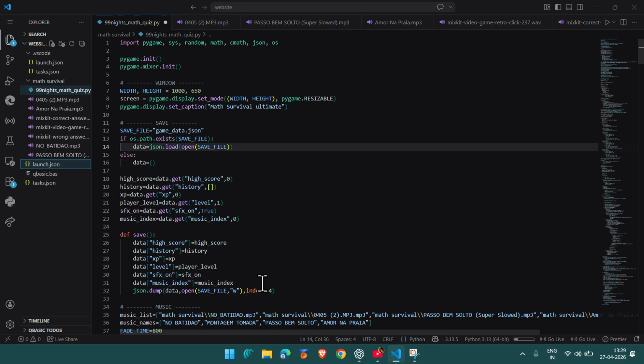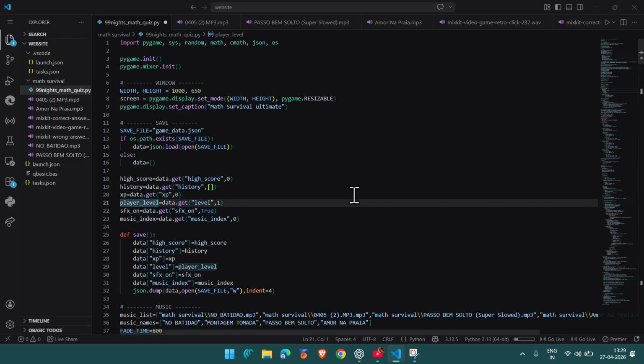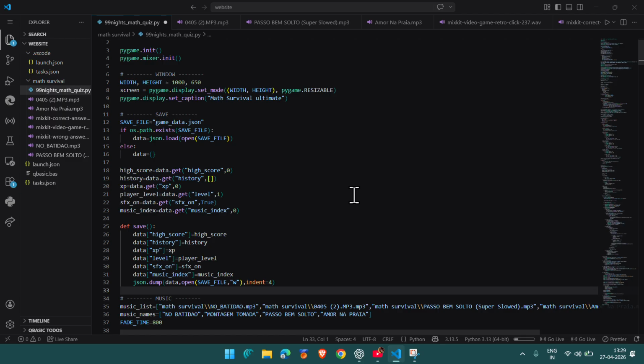XP, player level, sfx, music index. So this one is if you save it, we should save it. This one is if it is not there, they'll be making a new one, and it resets the high score again, everything.